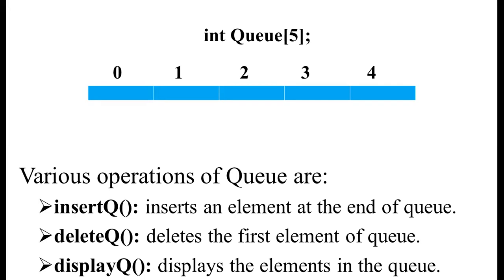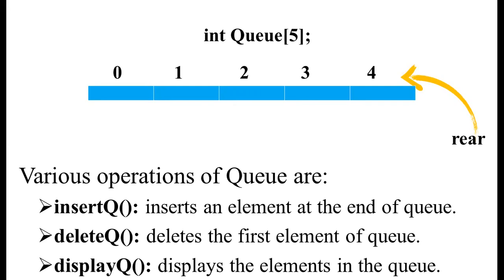We can perform the insertion operation, deletion operation and display operation by using 2 variables. One is the rear variable and the other one is the front variable. It's simple. Insertion will be done from the rear end, so this particular end is called the rear end.